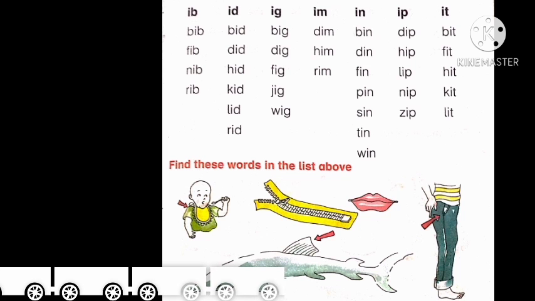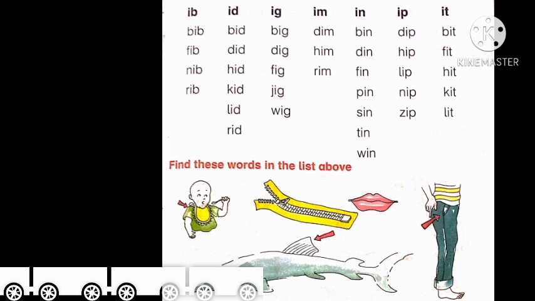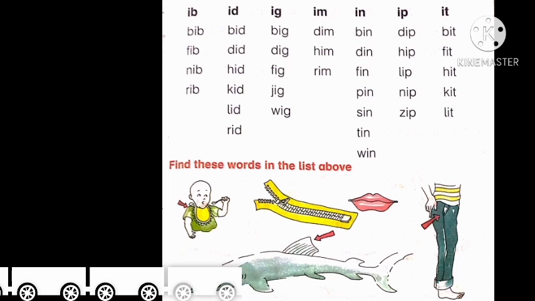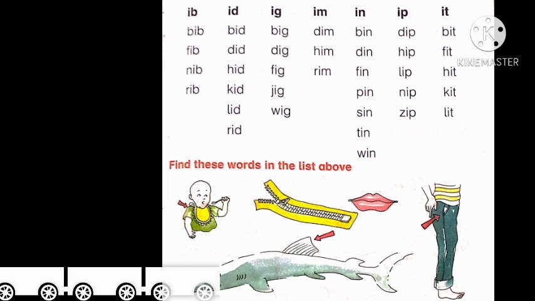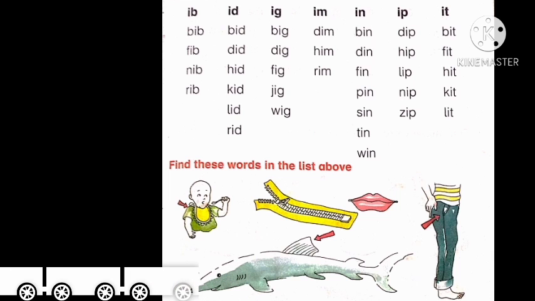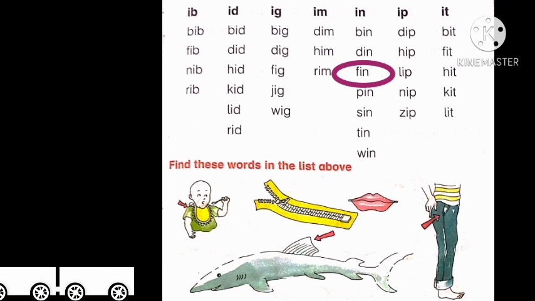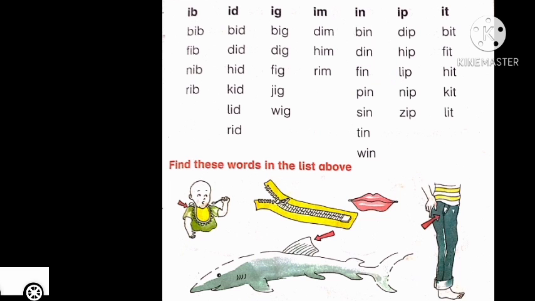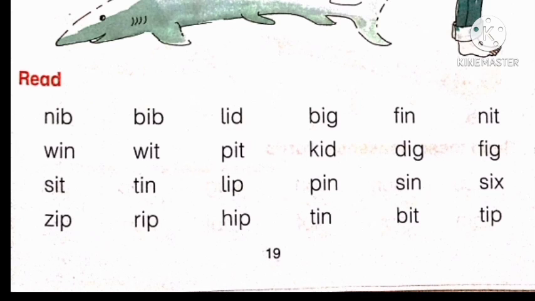Arrow is towards fin. So let's find the word fin. Where we can find the word fin? Yes, in the column of sound in. So let's check the column of in. Yes, here it is. The third word is fin. So circle the word fin. So students, it was your today's activity task. After circling all these words, let's start reading some words with sound E.